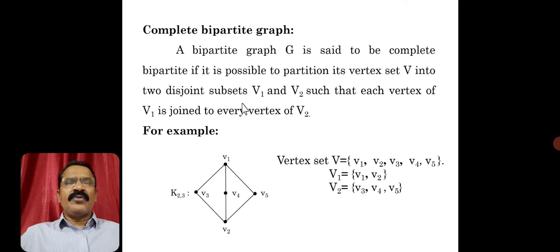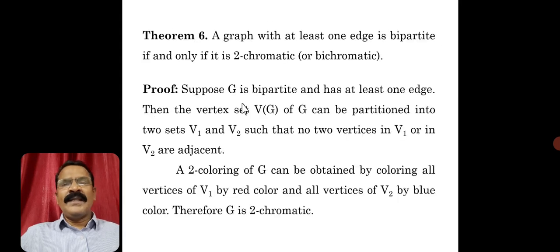Okay. So we took two examples to clarify what a bipartite graph or complete bipartite graph is. So a complete bipartite graph is also a bipartite graph. Now the overall conclusion is that we are characterizing a bipartite graph. Already we have got one characterization. What is the characterization for a bipartite graph? If you recall, a graph is bipartite if and only if all its cycles are even. So that was one characterization we already have.